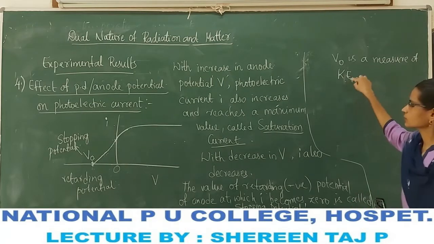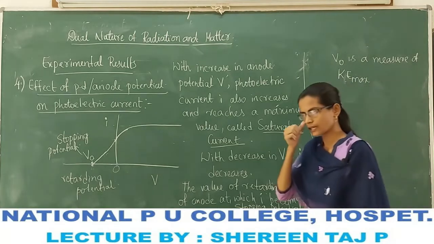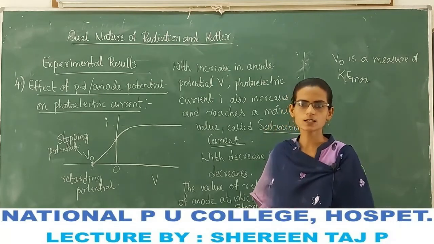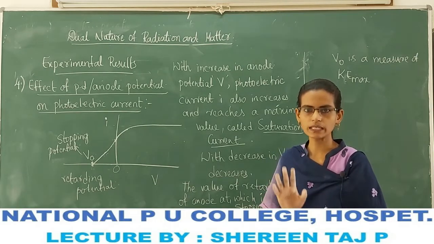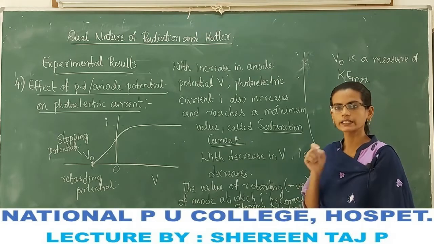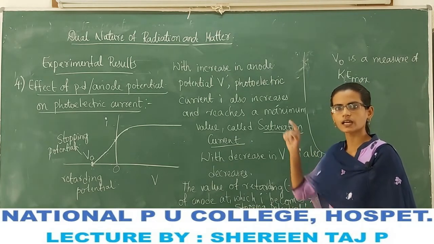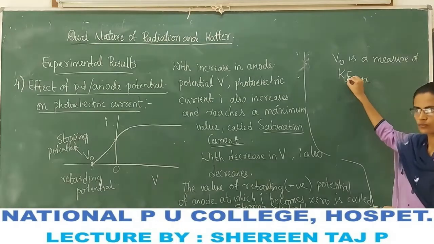How can we know the maximum kinetic energy of the photoelectrons? See, when the electrons are completely stopped by the stopping potential, completely stopped from reaching the anode,